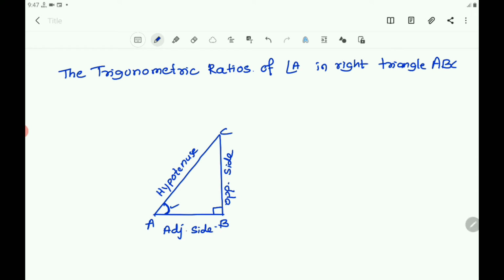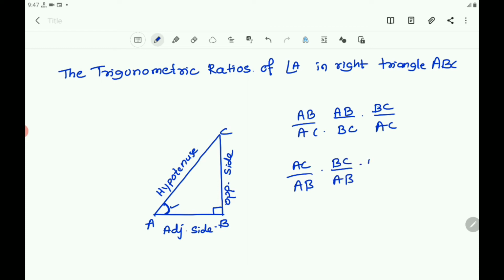So first let us take AB by AC, one ratio, and also AB by BC, second ratio, and also you can take BC by AC. Then let us take the reciprocal of all these: AC by AB, BC by AB and AC by BC. So six ratios you will get.